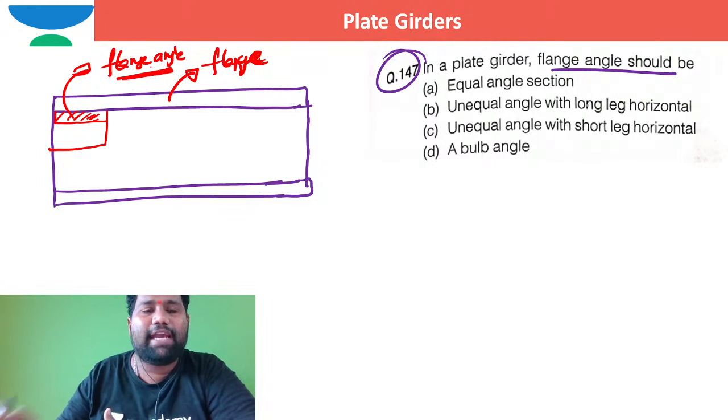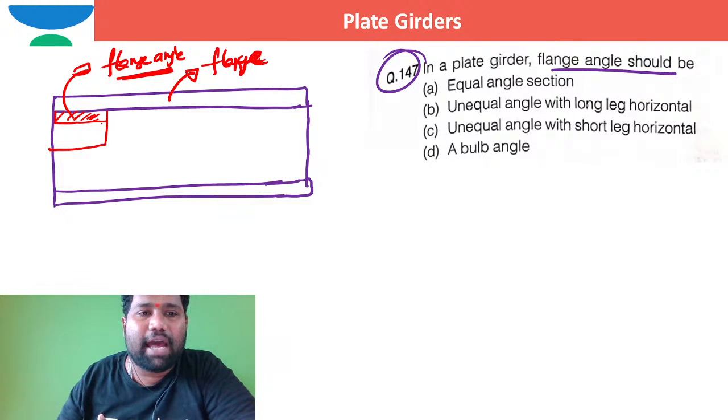Why are these flange angles used? Generally these flange angles are used to make the connection between the flange and web.